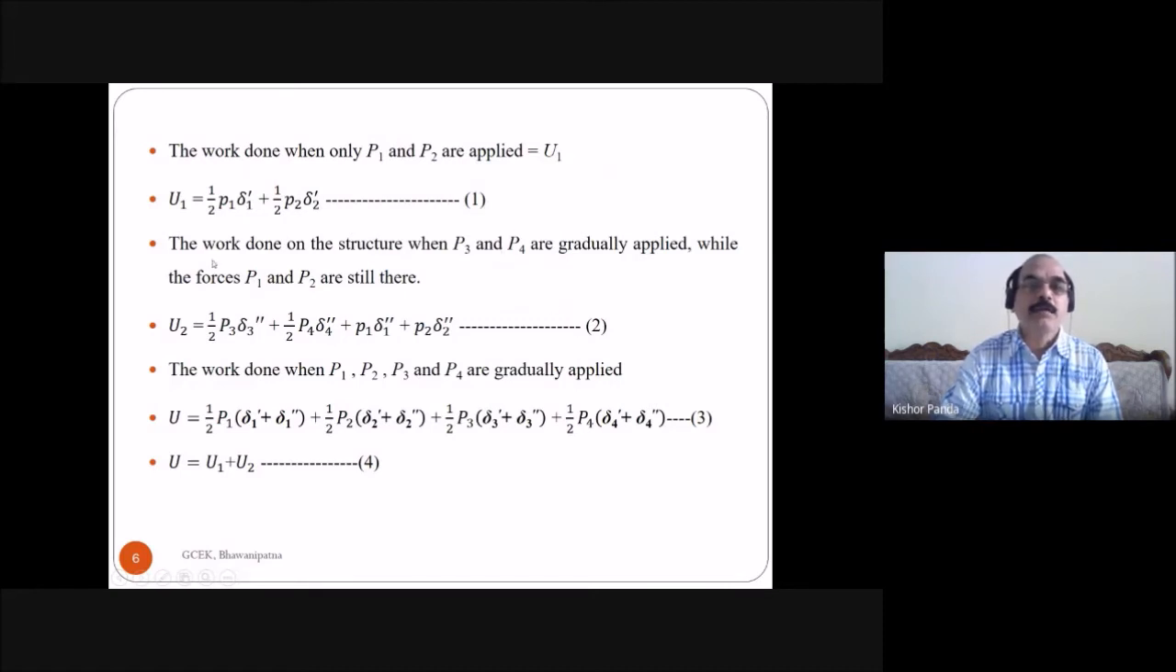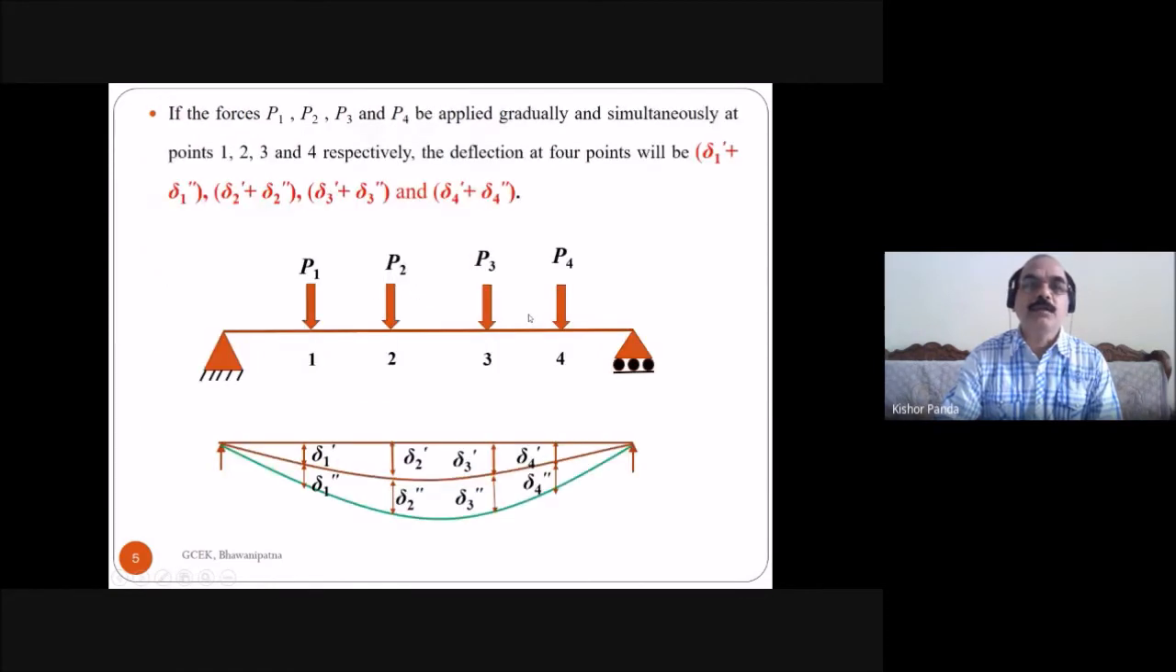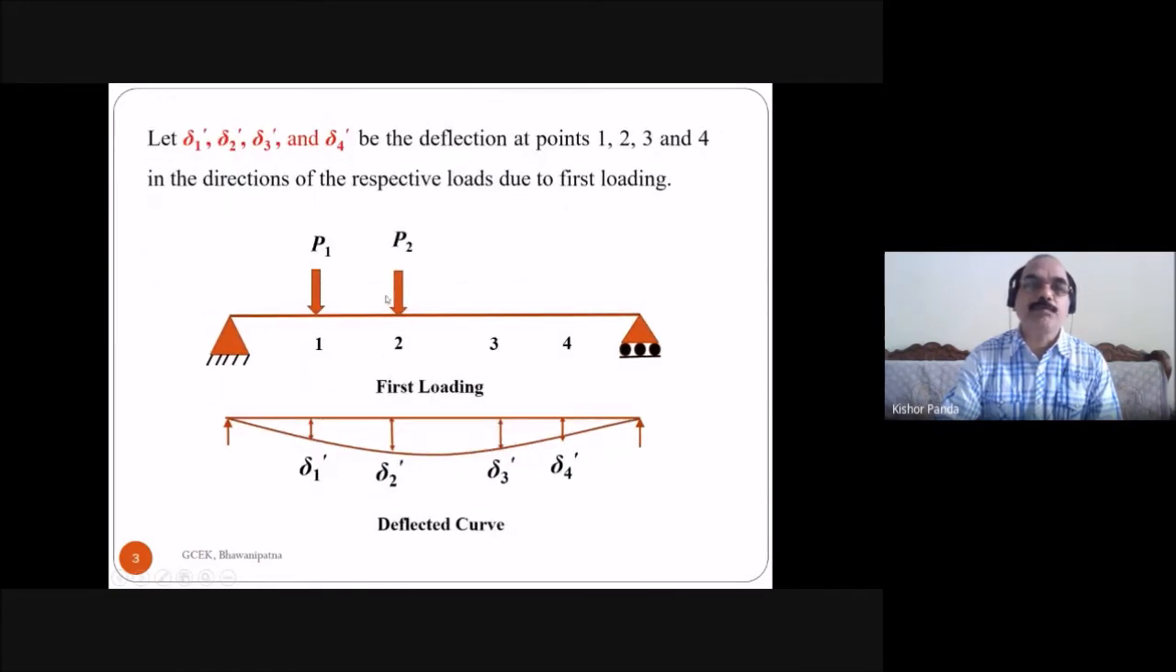Then, the work done on the structure when P3 and P4 are gradually applied while the forces P1 and P2 are still present. When P1 and P2 are already present, you have to apply the forces P3 and P4 at points 3 and 4. Then what is the work done due to P1, P2, P3, P4? You have to find out.